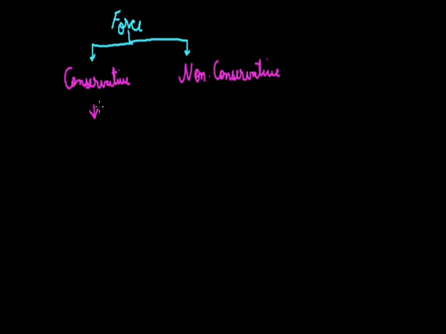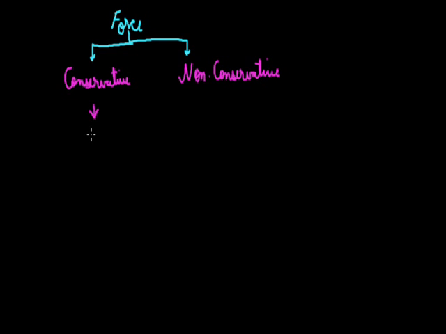So if the work done by the force depends only on the initial and final position, not on the path followed to attain the final position, it is known as a conservative force.